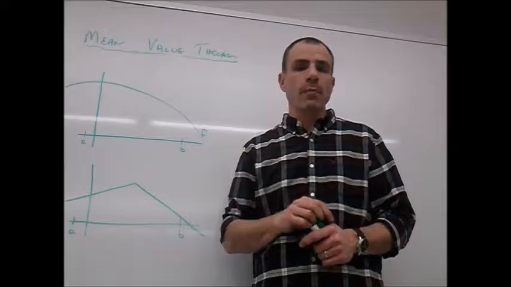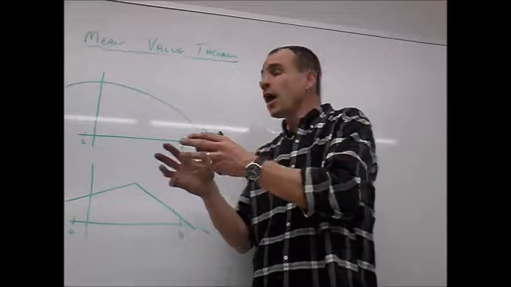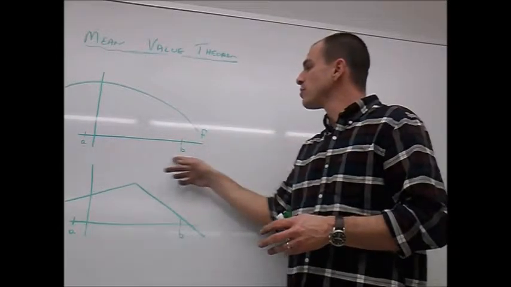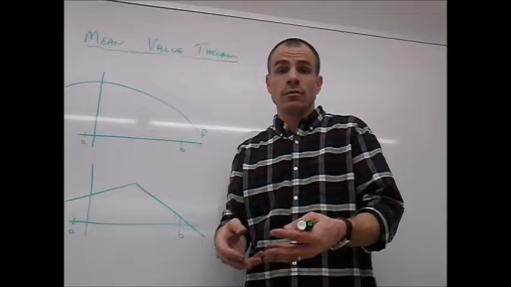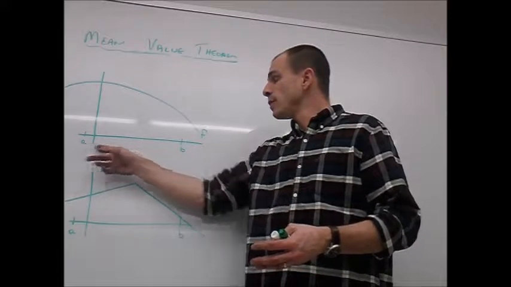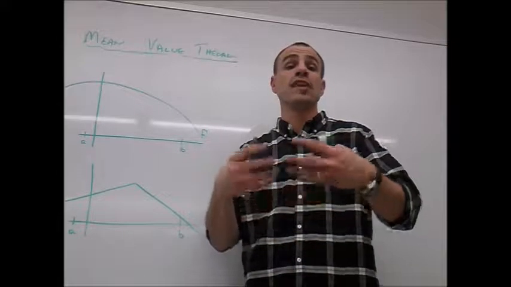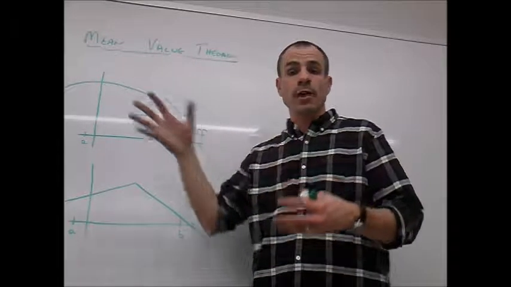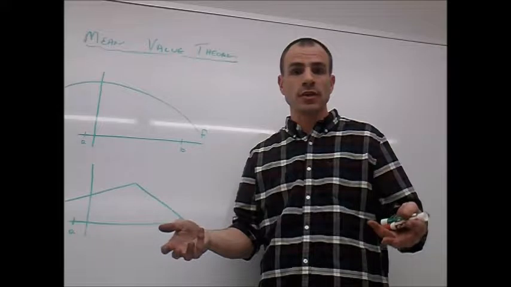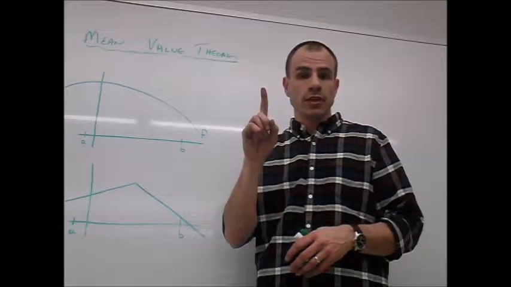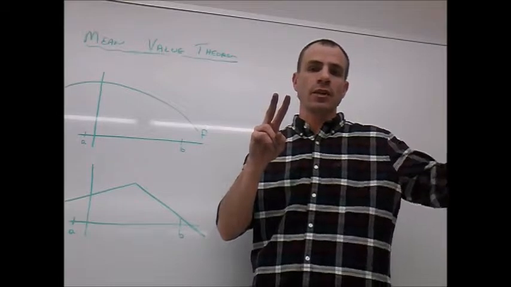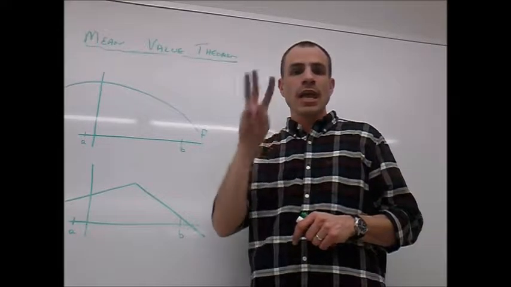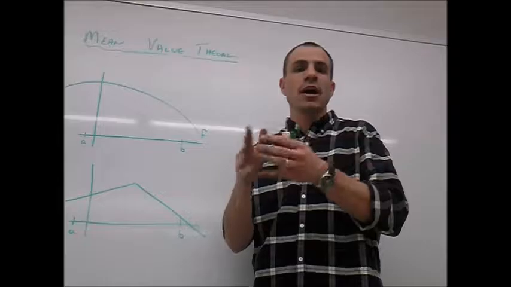The second part of the hypothesis says that not only must the function be continuous on the closed interval from A to B, but the function must also be differentiable on the open interval from A to B. Okay, so remember, differentiable means that you can take the derivative. All right, and when we talk about on a graph, there's three spots where a derivative doesn't exist. One, if there's a vertical tangent line. Two, if there's a discontinuity, although that was technically already covered in the other part of the hypothesis. And three, if there is a cusp or corner.